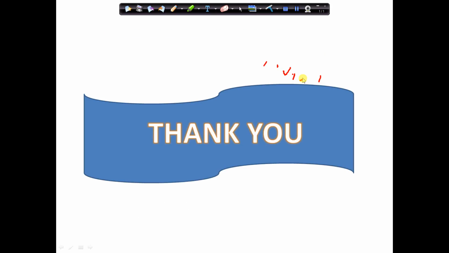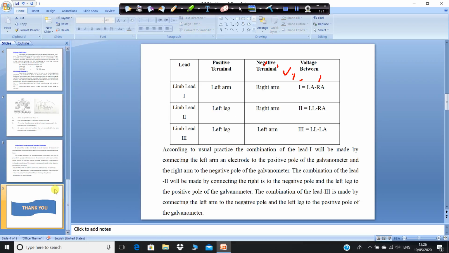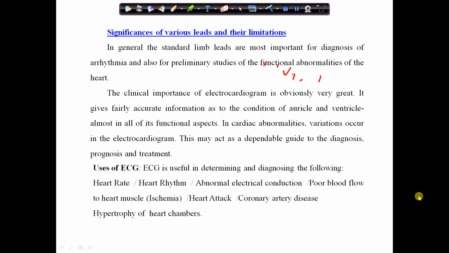Now, in the last transparency, I would like to explain that there are specific properties, there is a significance of the various leads.